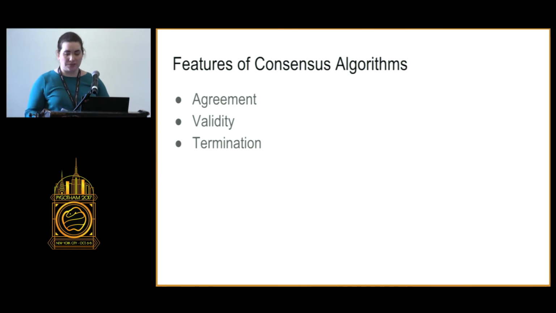To be correct, a consensus algorithm must display the following properties. Agreement, in which every correct process must agree on the same value. Validity, the value agreed on must have been proposed by another process, so we can't have the individual participants making things up or only storing none. And termination, where every correct process eventually decides on a value.